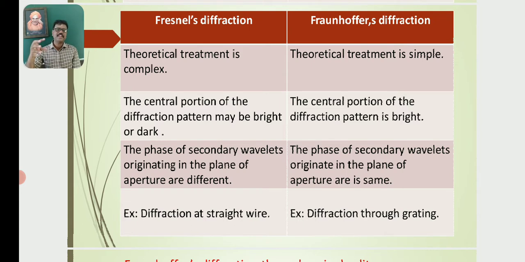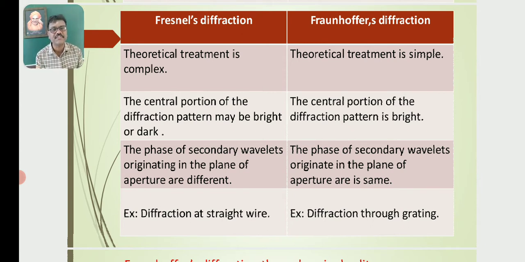In case of Fresnel's diffraction, the central portion of the diffraction pattern may be bright or dark. But in case of Fraunhofer's diffraction, the central portion of the diffraction pattern is bright. That is the sixth difference.